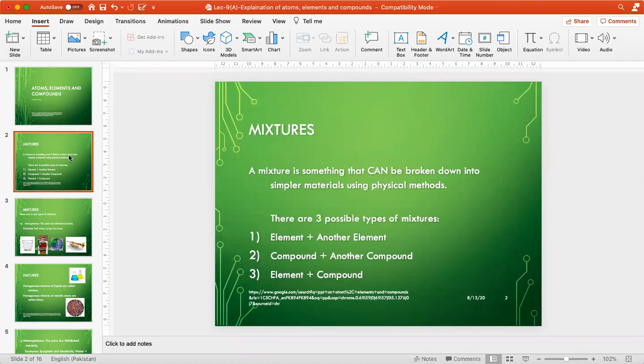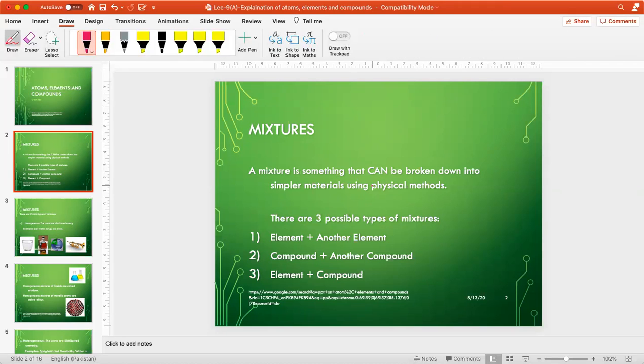So again, to start this lecture, I will explain the mixtures again, because mixture is something which we need to explain while explaining atoms, elements and compounds. So we know from the previous explanation that a mixture is something that can be broken down into simpler materials using physical methods, right?